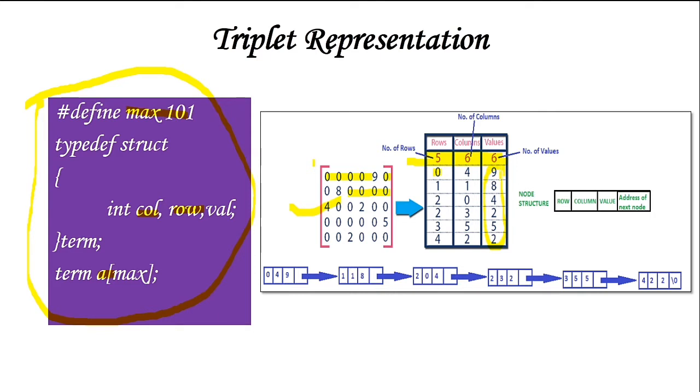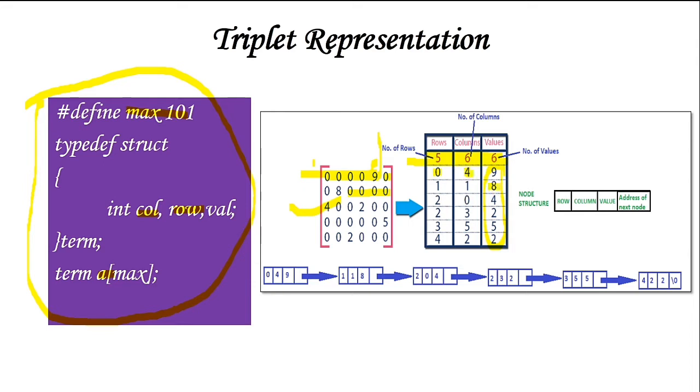And then 9 is having which row and which column, that I need to specify. 9 is having 0th row and 0, 1, 2, 3, 4th column, right? So 0 and 4 I need to specify.